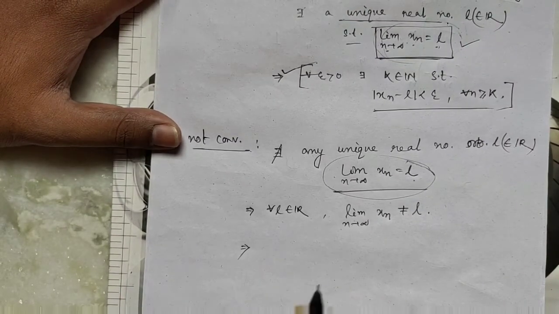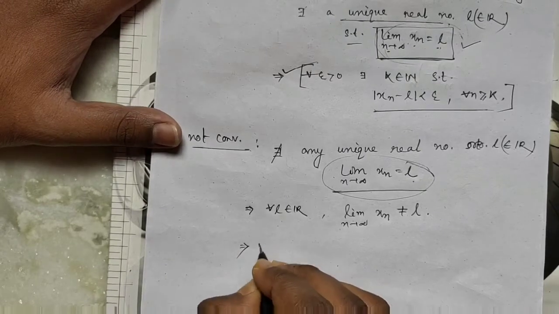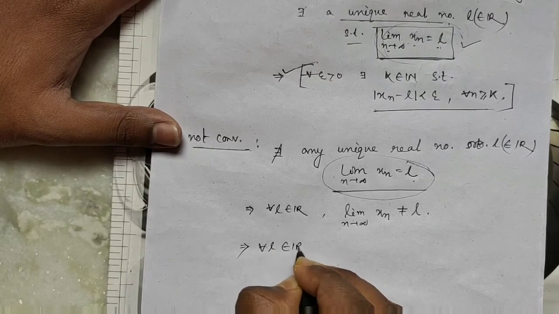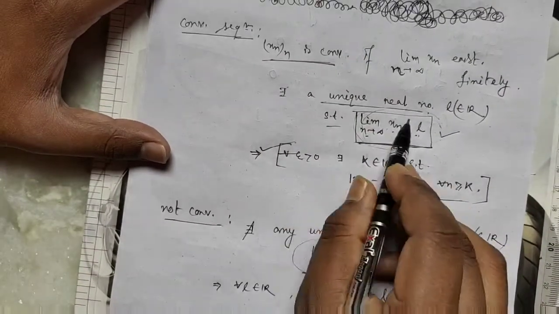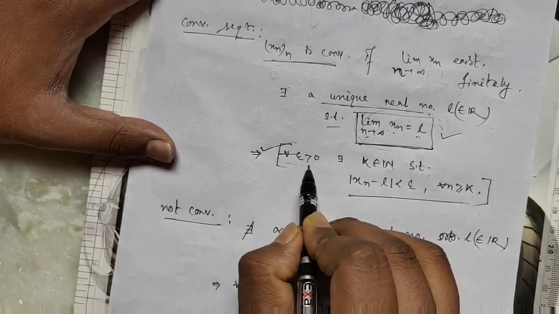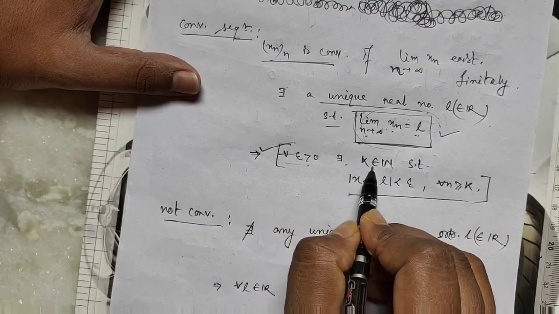So this holds for all L belongs to R. If the limit of Xn equals L, then for each epsilon greater than 0, there exists a natural number k.